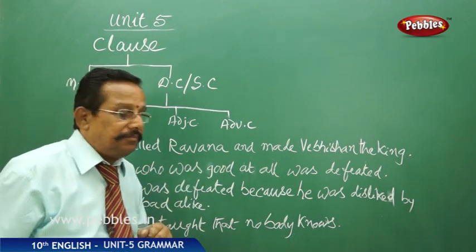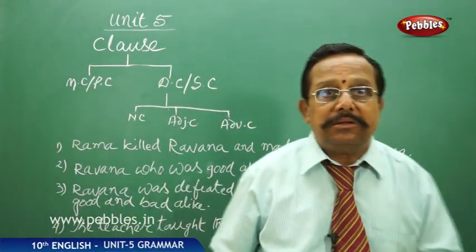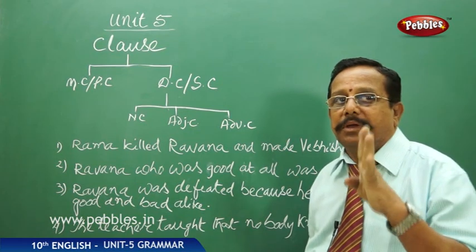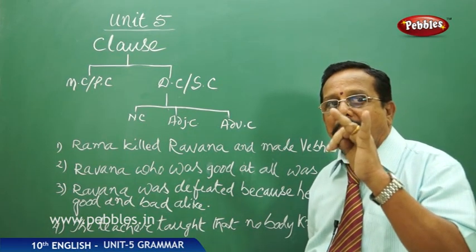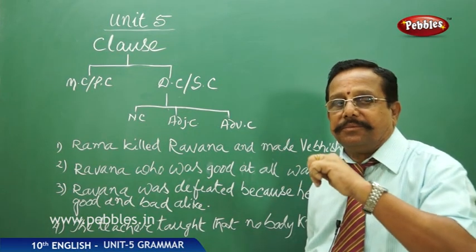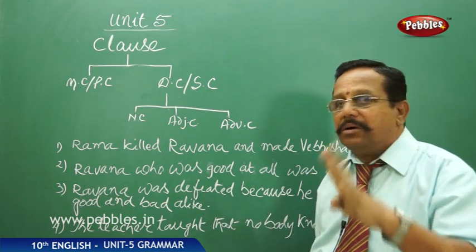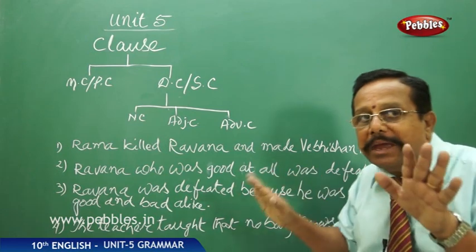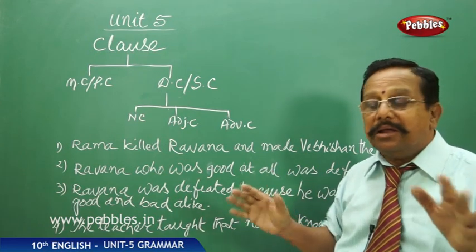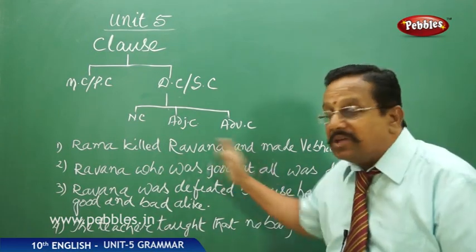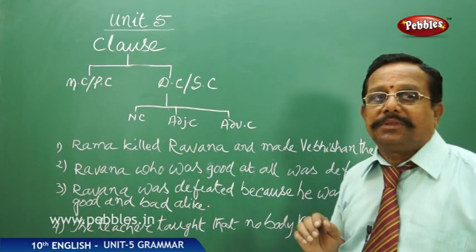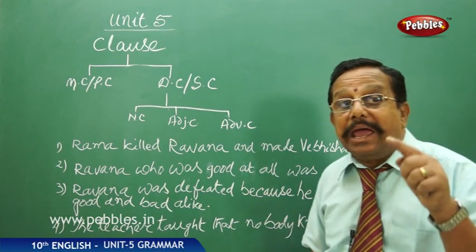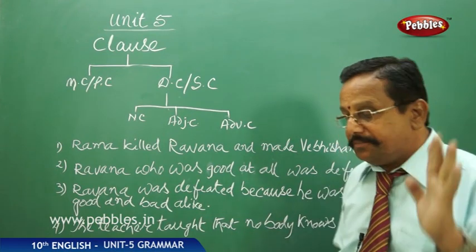There are certain conjunctions: and, but, or, yet. These four keep a main clause on either side of the sentence and thus make the full sentence a compound sentence.